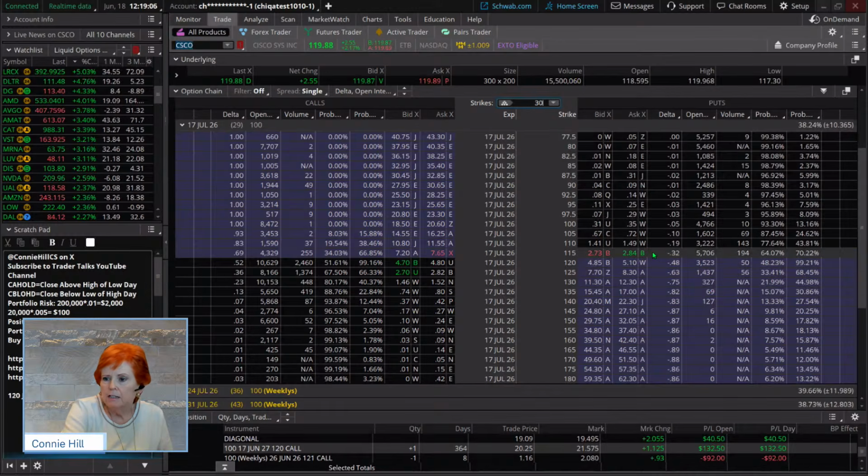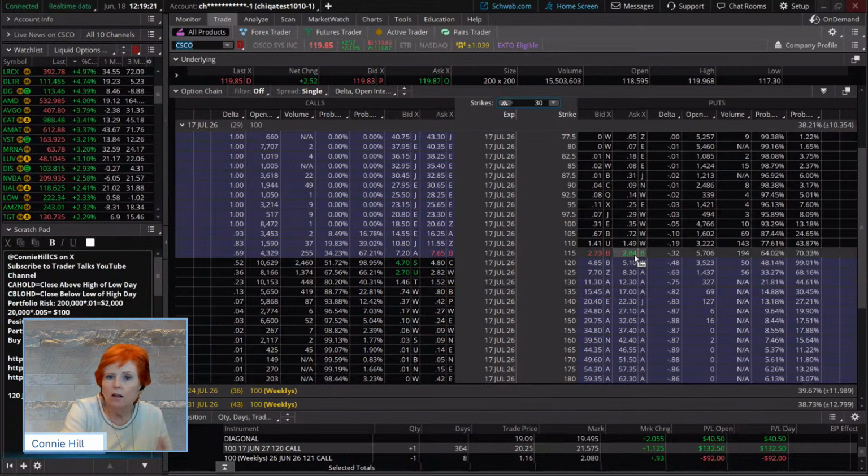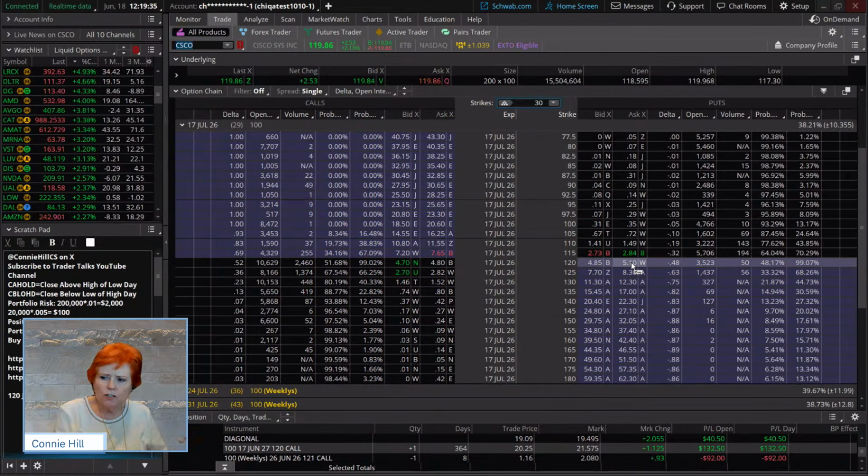Now, the one that stands out to me here is that 115, and then buying the 110 as a hedge. Look how tight these spreads are. $1.41 by $1.49, 8 cents. Ooh, awesome. 273 by 284, 11 cents. We love it. When you see this kind of liquidity in the volume, and you're maybe even looking at monthly contracts, a lot of times they have more volume and open interest, and so those spreads tend to be a little bit tighter. So these are, I'm going to say, delicious to look at.